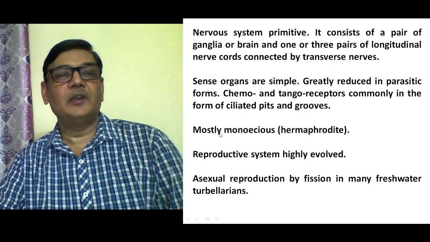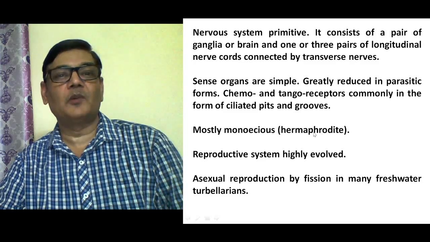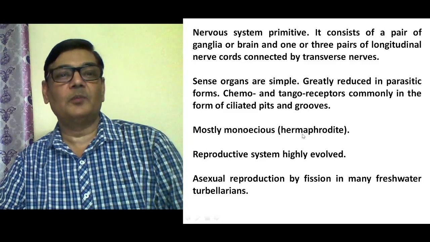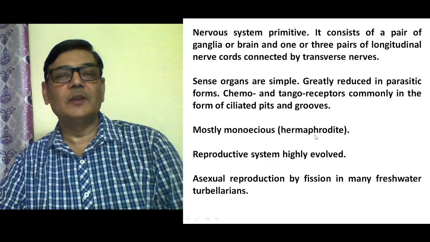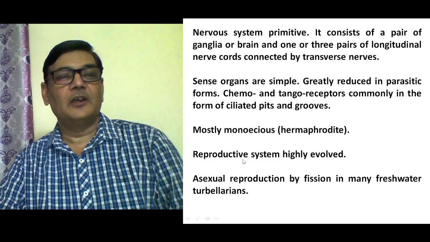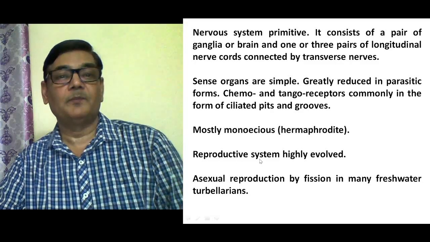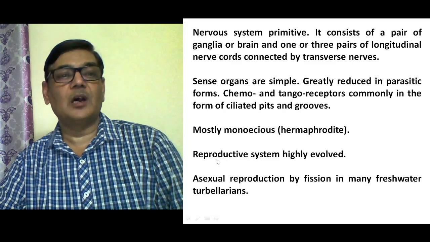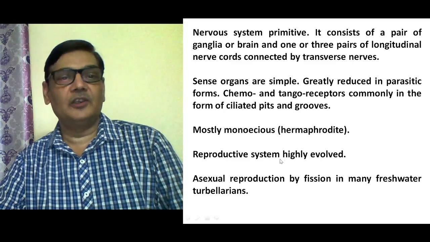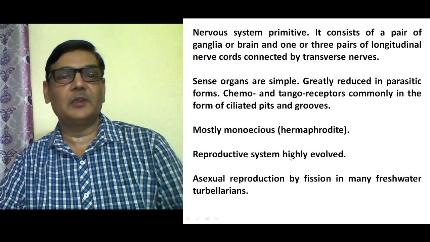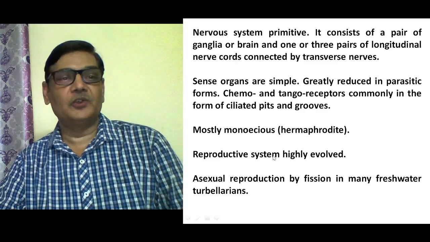These animals are mainly monoecious, meaning hermaphrodite, since a single parasite, if present in the host body, is capable of reproducing because it possesses male as well as female reproductive structures. So the majority of forms are monoecious, and the reproductive system is highly developed. They are capable of producing a large amount of gametes, so that the survival of the individuals formed by the fusion of such gametes could be ensured.